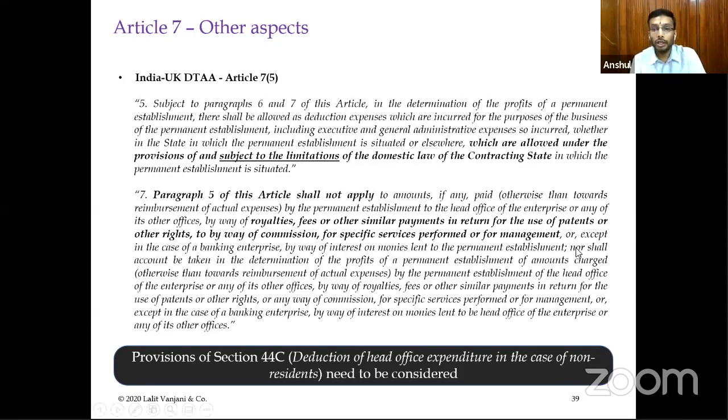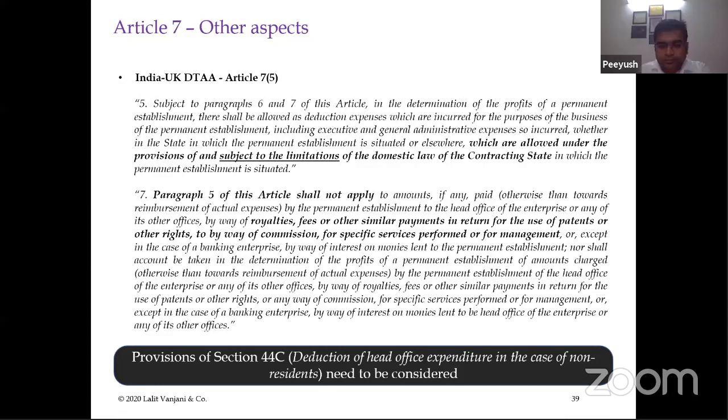In this particular treaty, nor shall account be taken in determination of profits of a PE of the amounts charged by the PE to the head office of the enterprise or any of its offices. Means this is in totality the UN model has been copied. Means neither the expense incurred by the PE shall be considered, nor any income earned by the PE in relation to fees, royalties or other similar payments earned from the head office. Please remember that this is only related to the head office.